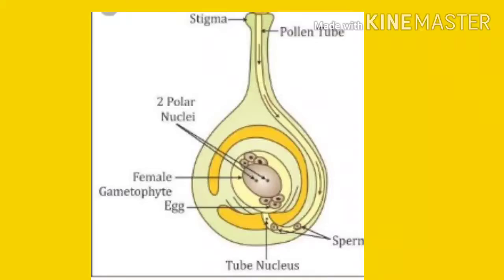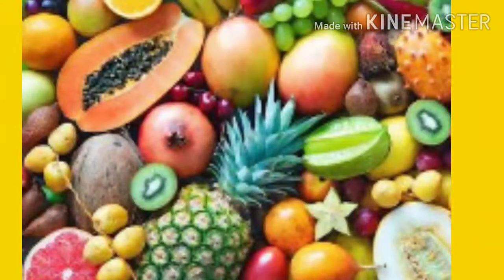Now next is fruit. A fruit is the ripened ovary. For most people, a fruit is a sweet, fleshy, edible item. Tomato, pea and pumpkin are also fruits of plants, although they are commonly called vegetables. Vegetables means what? Means it can be any part of a plant, like root, stem, leaf or fruit, which can be cooked and eaten.